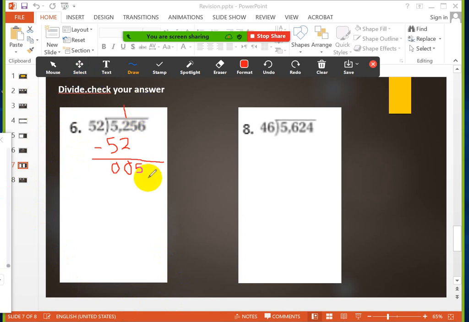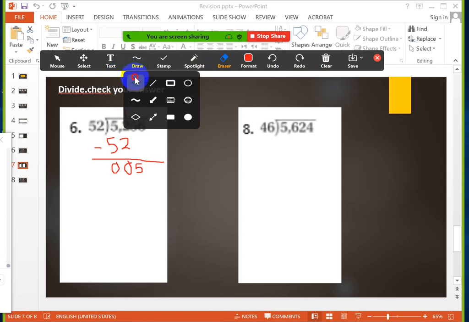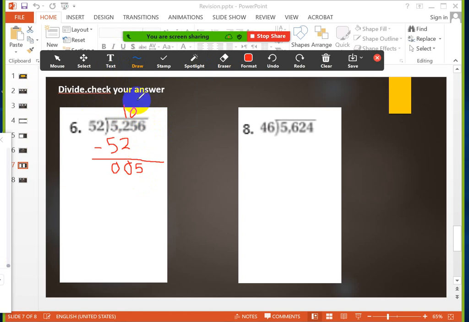The answer for this division equals 0. So I put 0 in the tens digit, because I will take the number next to it. Now, 0 multiply 52 equals 0, right? Now I will subtract. 5 minus 0 equals 5.